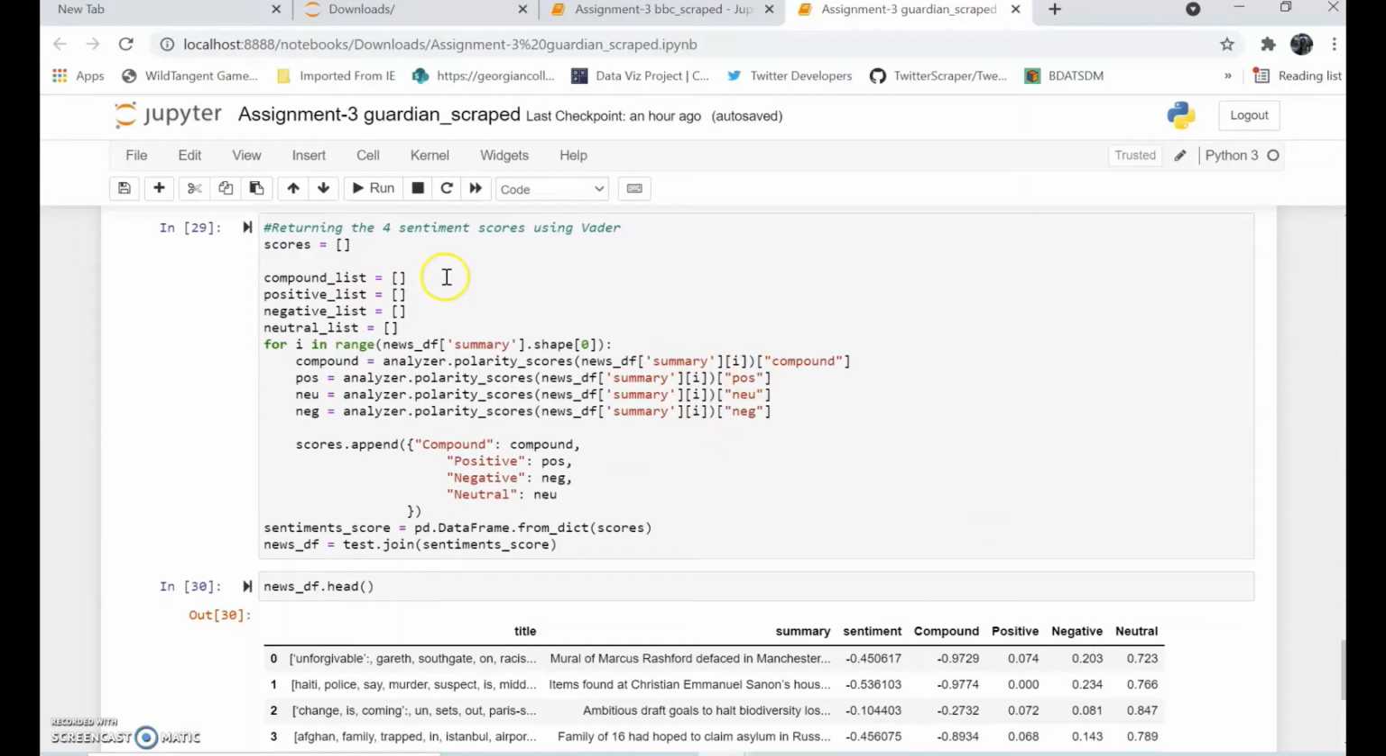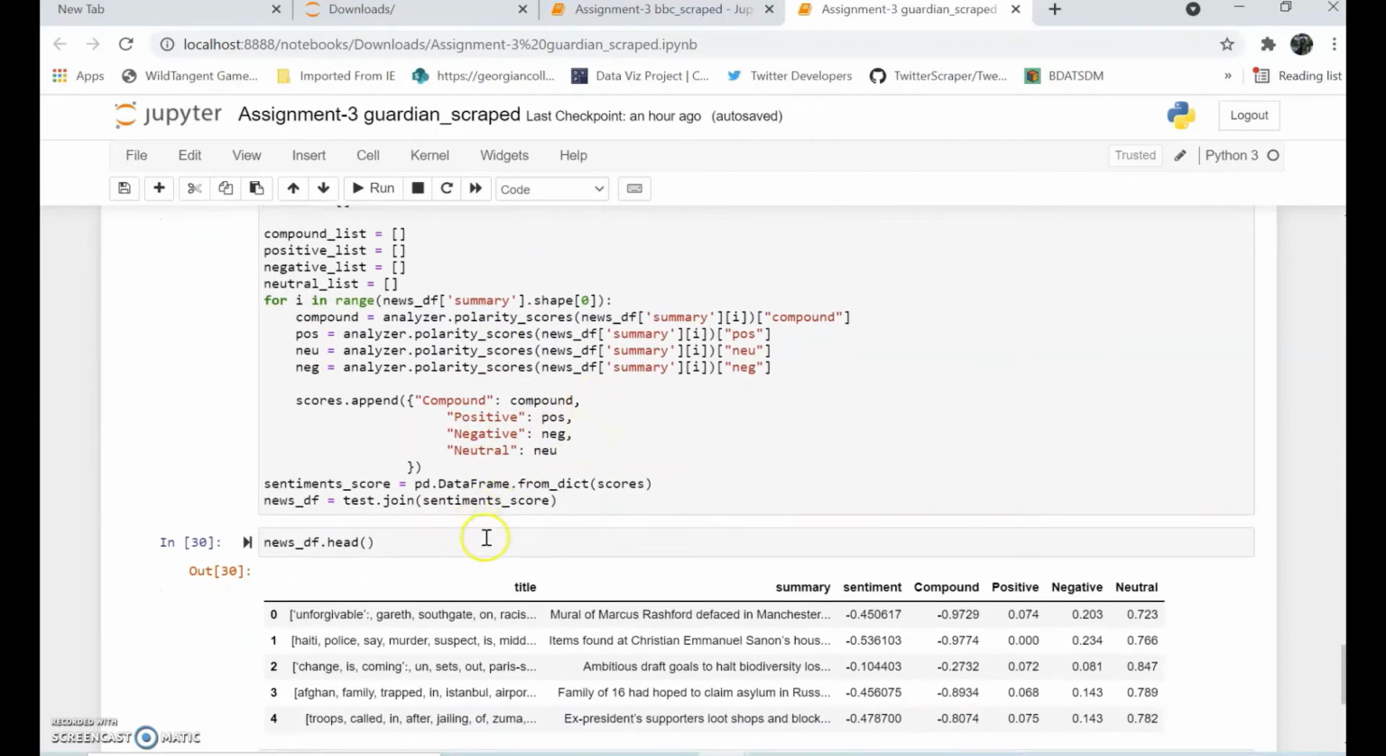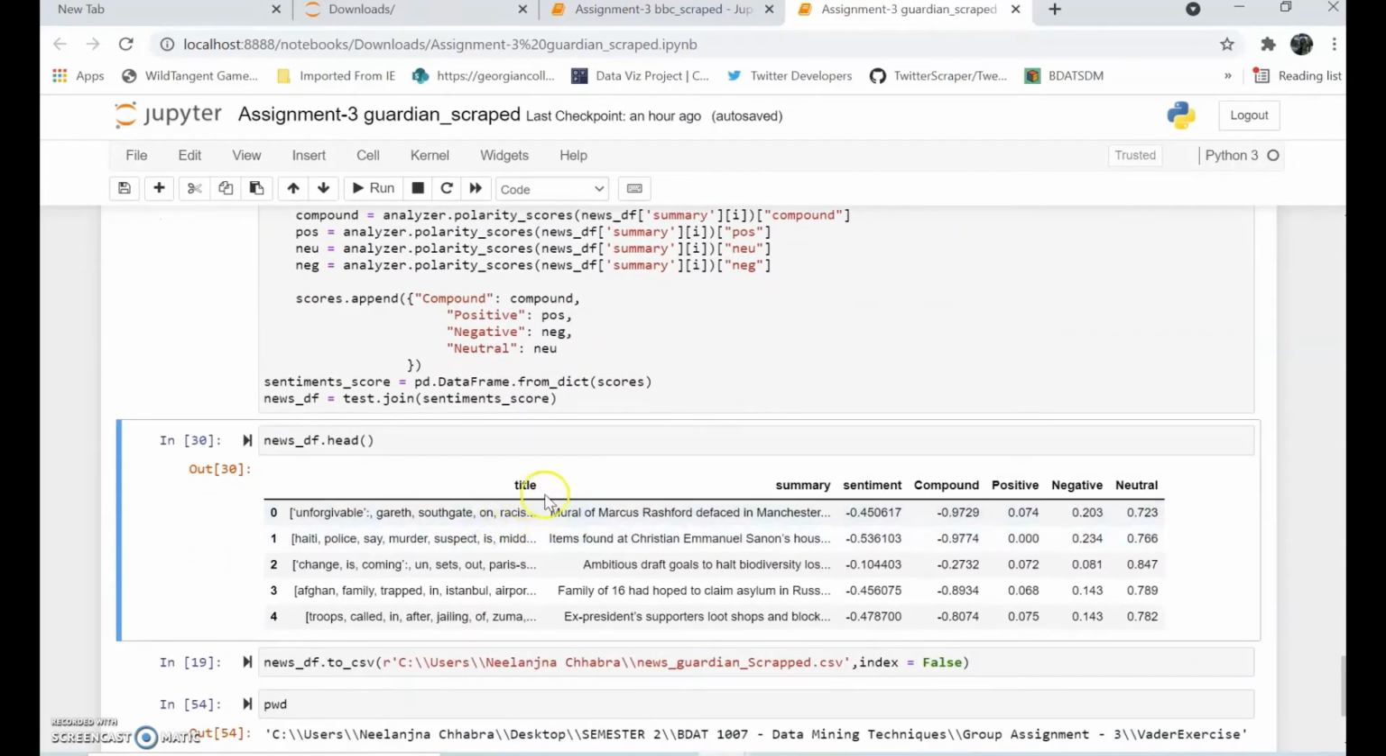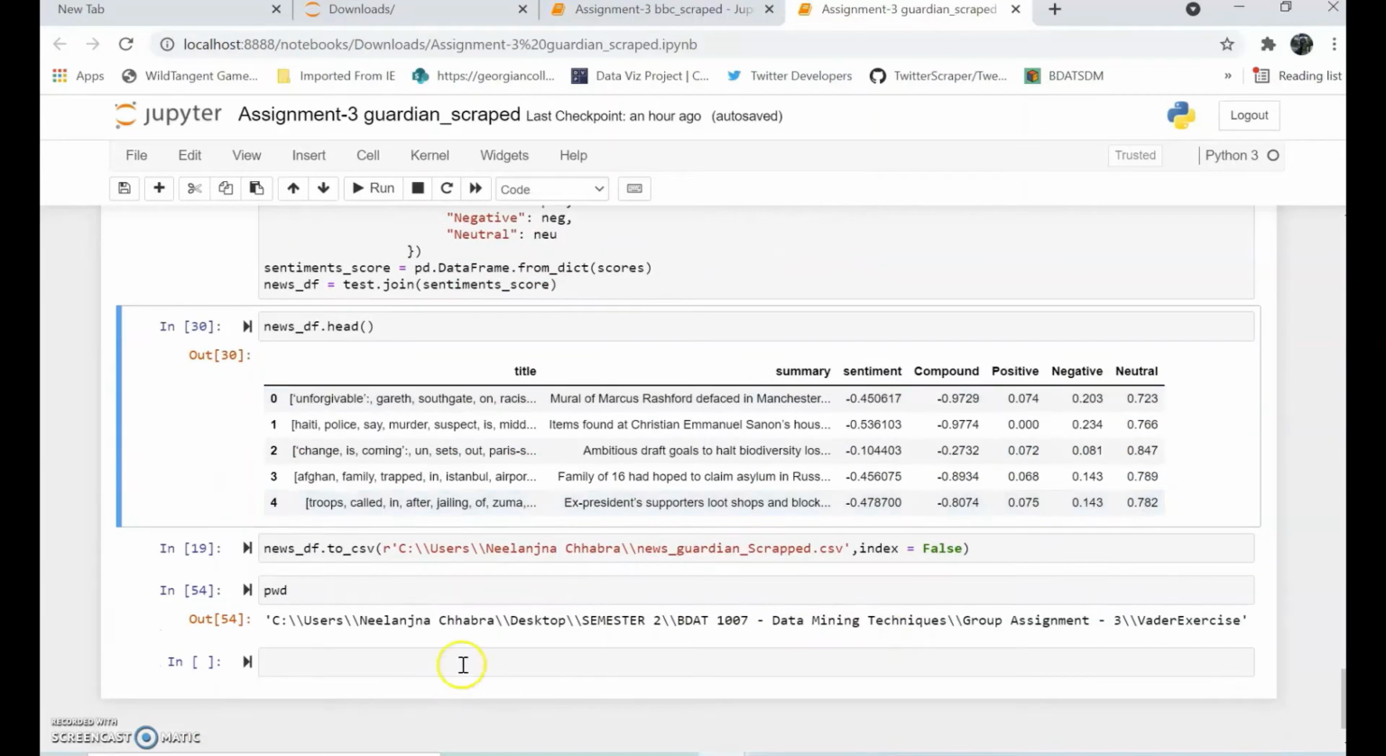Moving further, now we will be returning the four sentiment scores using VADER. Like we said, there are four sentiment scores: positive, negative, neutral and compound, which we will be calculating for the sentence that we have fetched. So if we see, this is the title, this is the summary, and these are the sentiment scores which we are getting. So there is a compound value, a positive value, a negative and a neutral. And later on, we will be exporting this data into a CSV using this command.